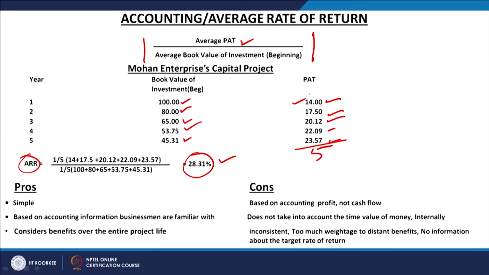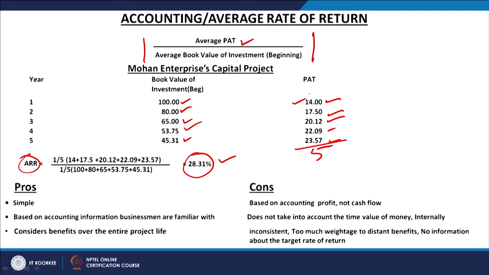For this entire process we have to prepare the projected financial statements. Unless you prepare the profit and loss account for the first year, you cannot get the PAT. Unless you prepare the profit and loss account for all the 5 years, you cannot get the profit after tax.